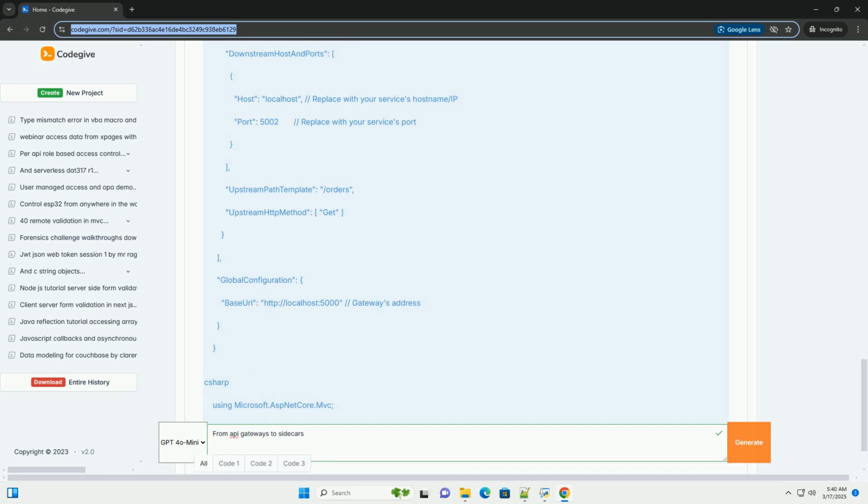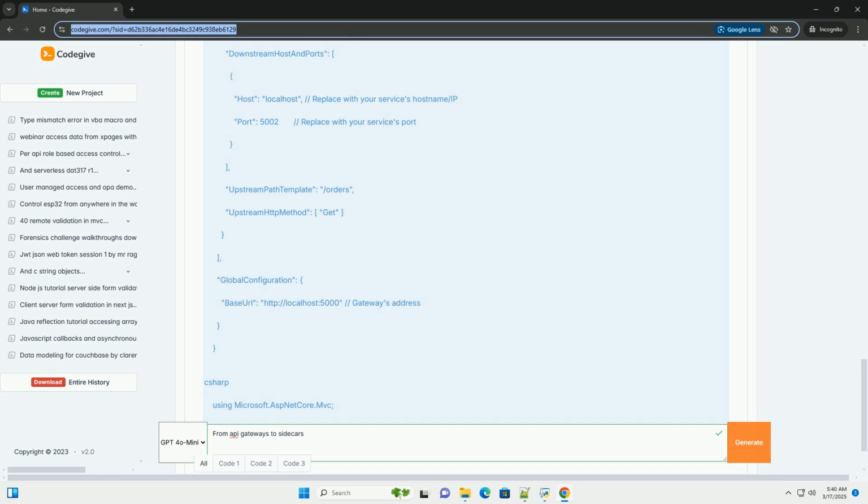4. The product service is part of a service mesh, for example Istio. The sidecar proxy intercepts the request. 5. The sidecar proxy handles service discovery to find the correct instance of the product service. 6. The sidecar proxy enforces mutual TLS authentication between the services.